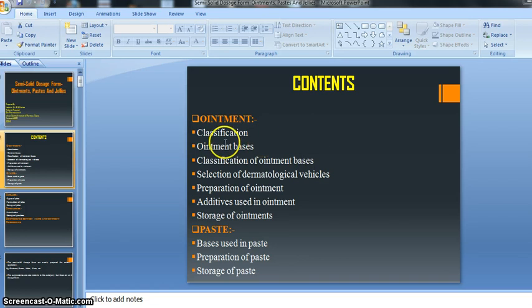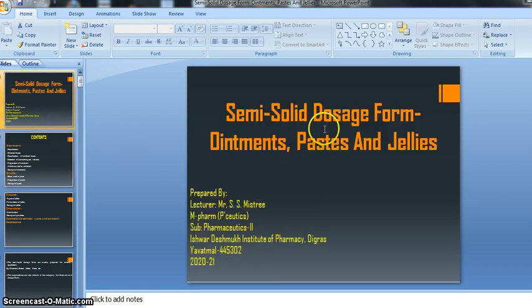So this is our topics, and these topics we will discuss simultaneously one by one, right? In semi-solid dosage form we will discuss the ointment. So thoroughly and in detail we will discuss our ointment preparation, then along with it our paste also, then jellies. So these three kinds of preparation from semi-solid dosage form we will discuss simultaneously, right?